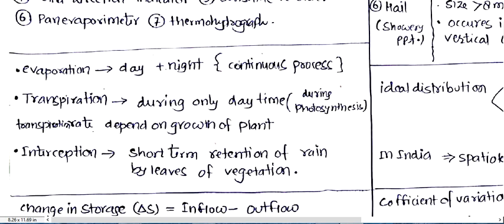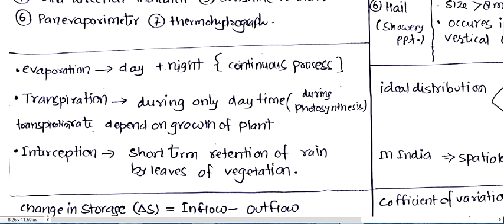Transpiration, you can say, is evaporation of water through the leaves or through the vegetation area, and it will happen only during the sunny day or in the daytime.